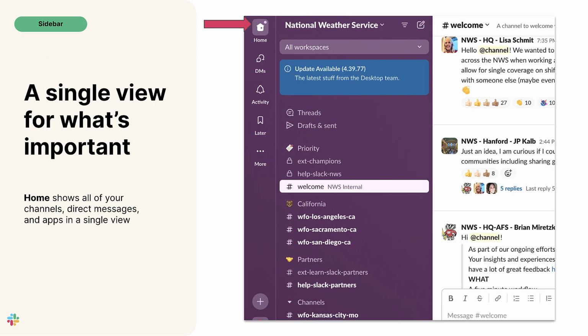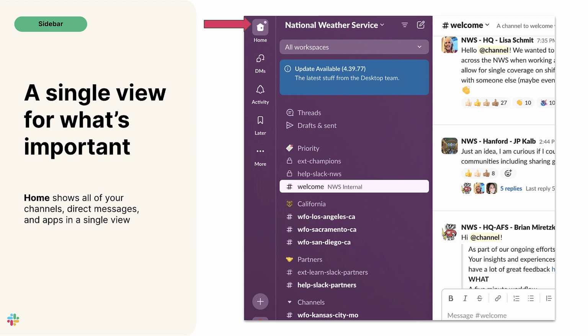Home shows all of your conversations in one single view, including channels, direct messages, and any apps. For now, we'll focus on Slack channels. Remember, you can lean on channels to ensure information is accessible to your colleagues and partners whenever they need it. Instead of siloed communication via phone, email, and so on, we're leaning on Slack channels to ensure everything is centralized in one place. If you're ever lost, go home.